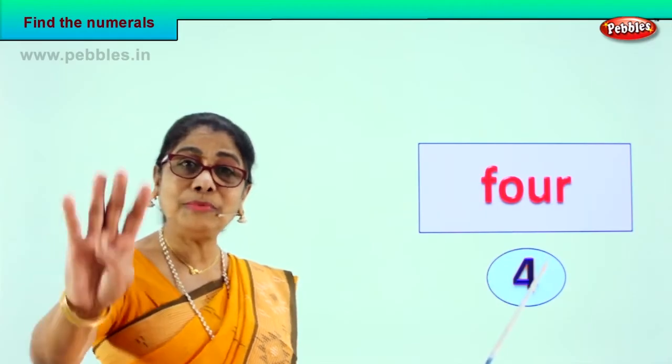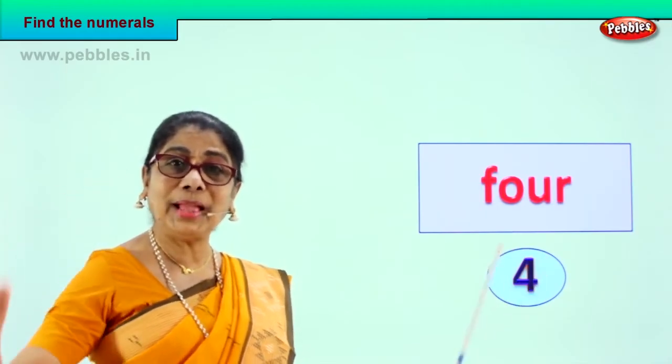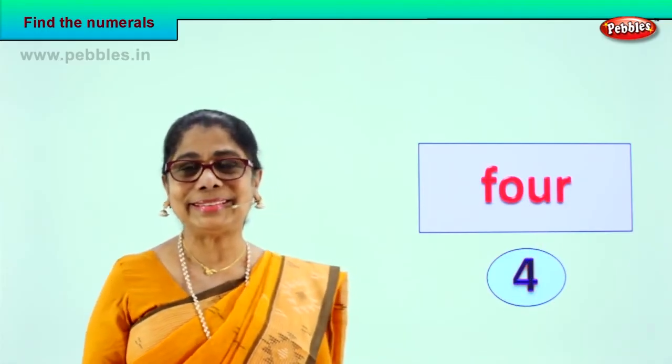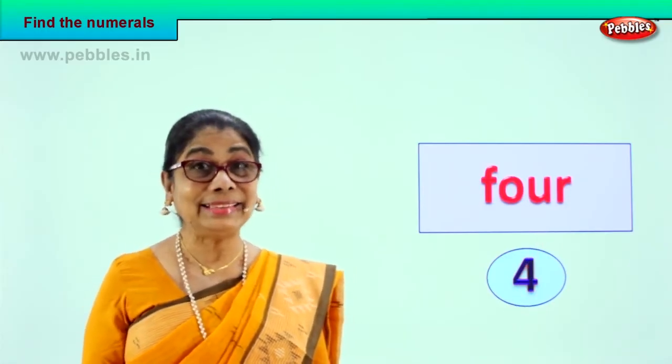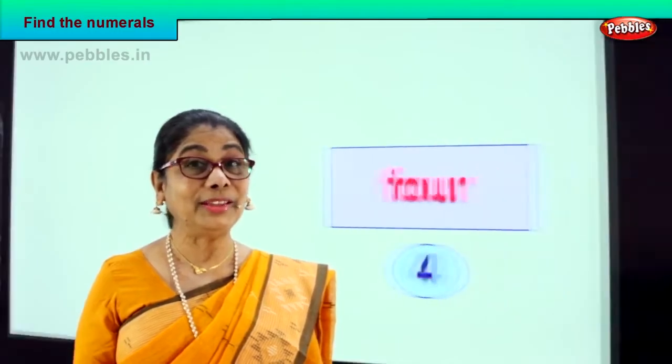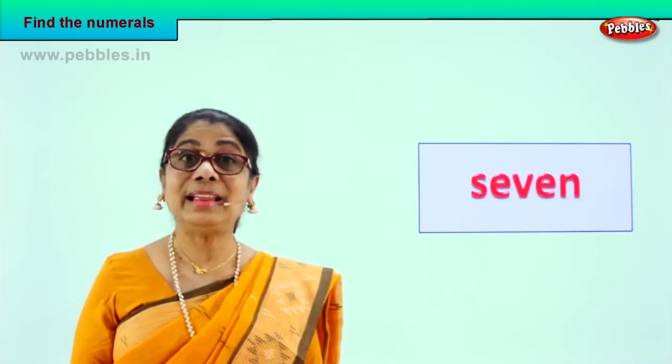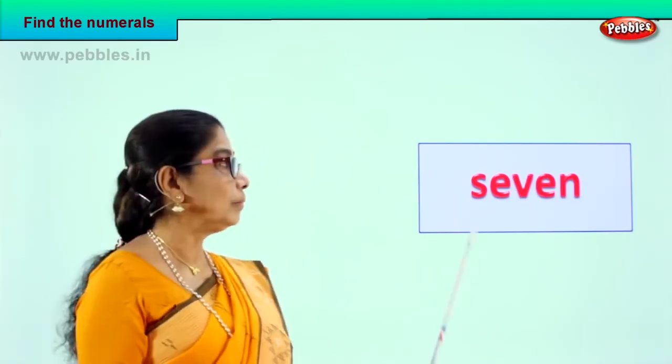Matching. And show me 4 on your fingers. 4. And here is the 4 numeral. And here is the spelling. Very good. Let's take another spelling and find the numeral for me. Good. See what we have here. Let's spell together.